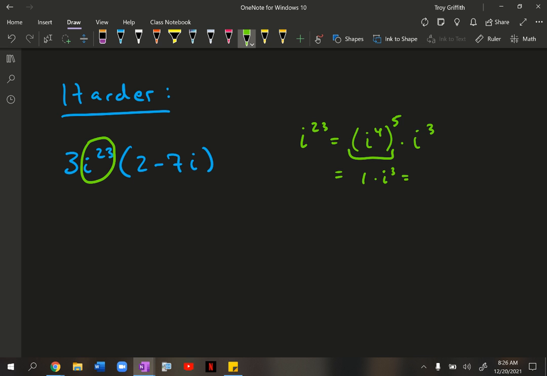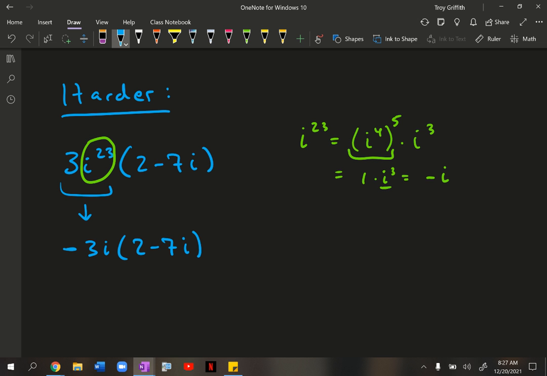If you look at your pattern, again, it goes i, negative 1, negative i, 1. So i cubed is negative i. So 1 times negative i is negative i. So i to the 23rd is the same thing as negative i. So let's go ahead and plug that in right here. This is now going to be 3 times negative i. So that's negative 3i times 2 minus 7i.